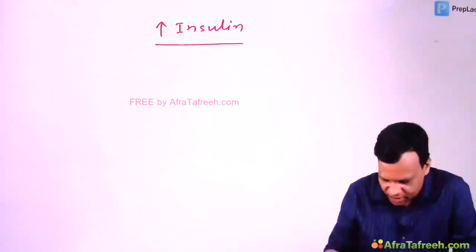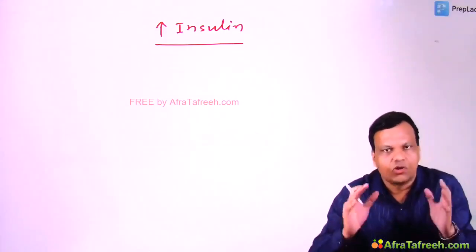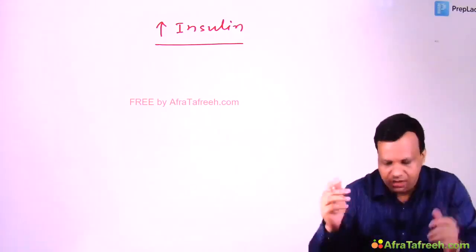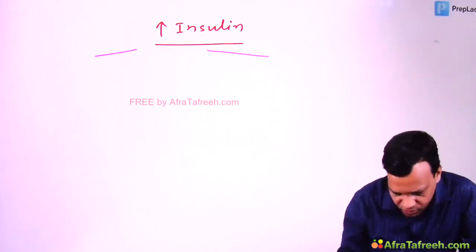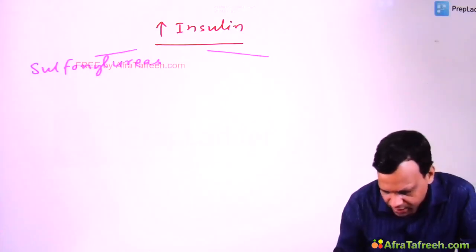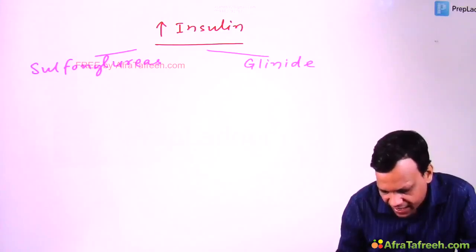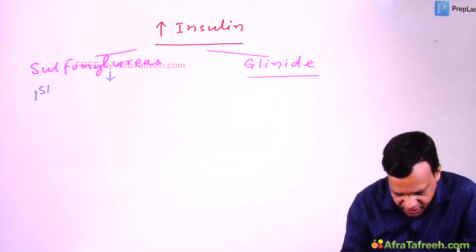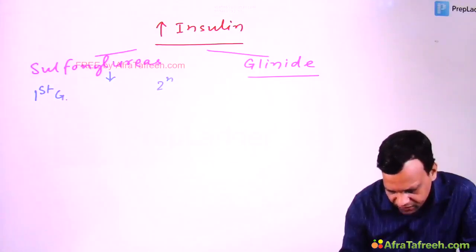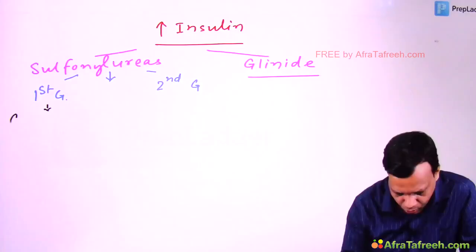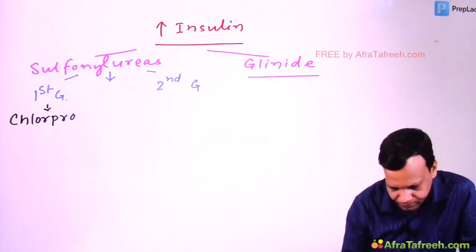Okay. So the first group of drugs which act by release of insulin, also called insulin secretagogues, all act by inhibiting the ATP sensitive potassium channels. And we have two types of drugs in this group. One is called sulfonylureas, and the second group is the glinide group. The names of these will end with glinide. The sulfonylureas may be divided into first generation or second generation sulfonylureas. First generation sulfonylurea examples are chlorpropamide and tolbutamide.